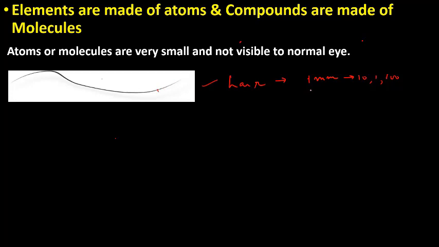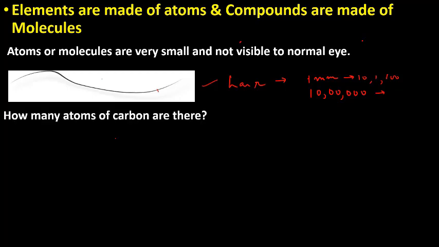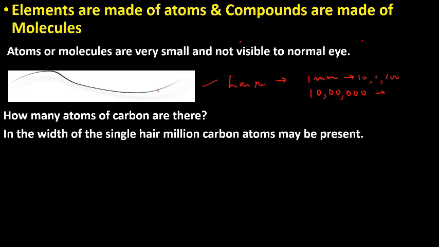Of course, it is approximately 1 million atoms. 1 million means 10 lakhs. In the thickness of a hair, there will be 1 million atoms. That means you can imagine the size of the atom of an element. So how many atoms of carbon are there? In the width of a single hair, 1 million carbon atoms may be present. Sometimes it may be more also.